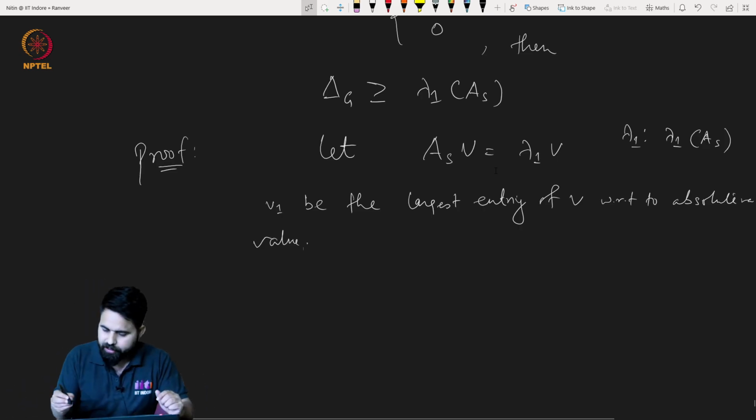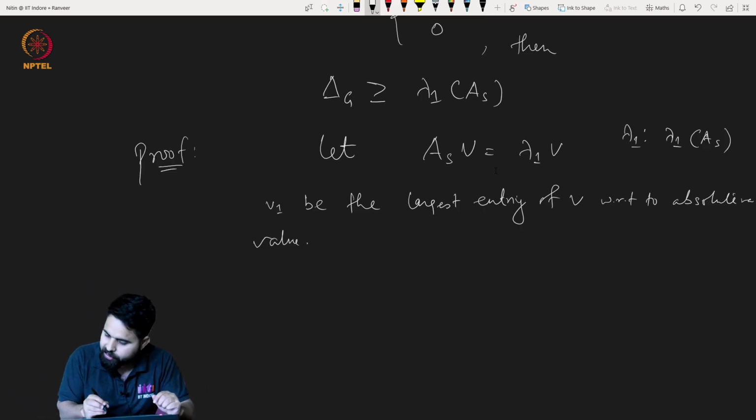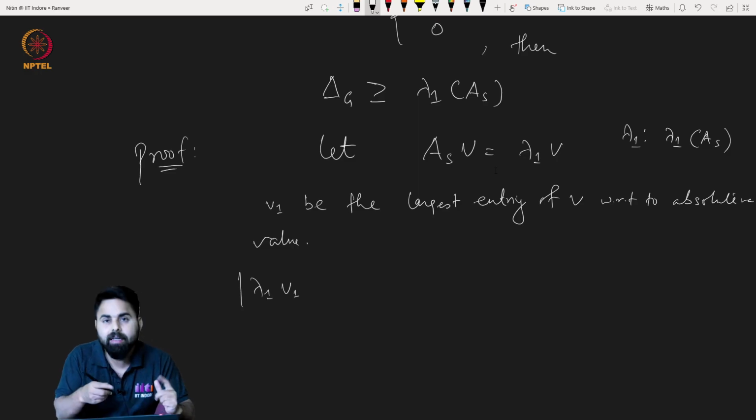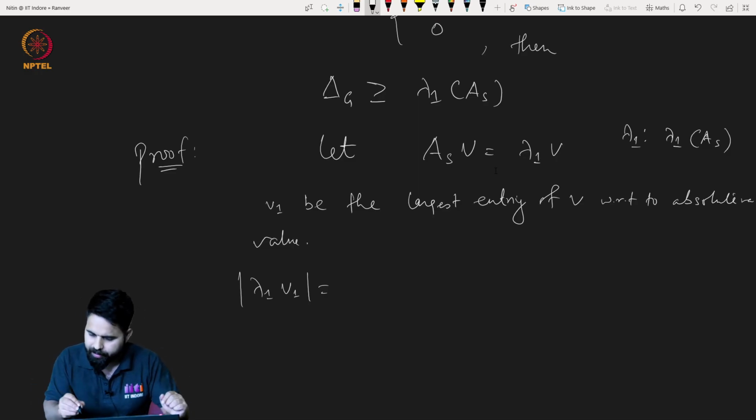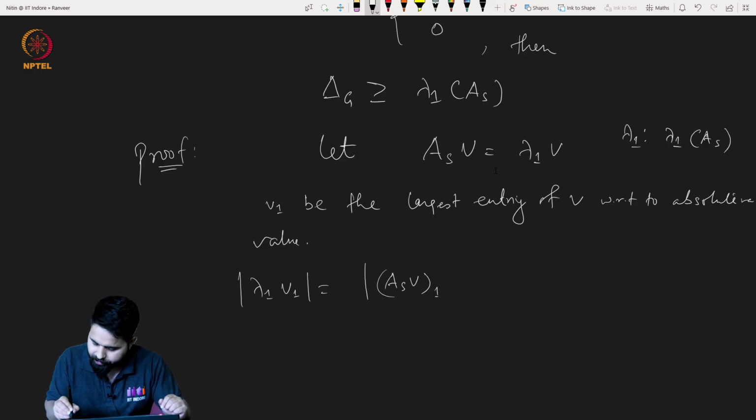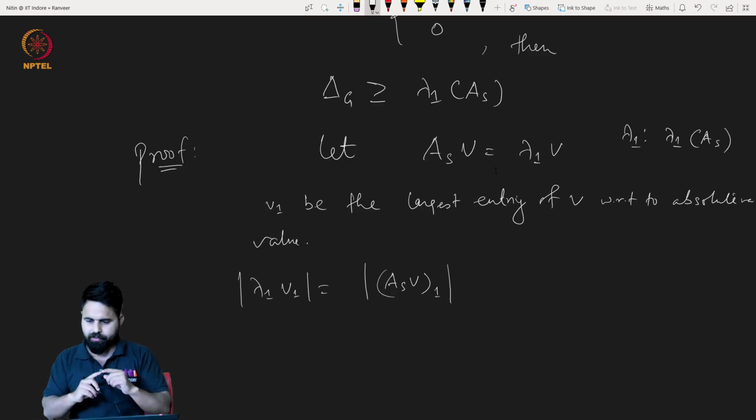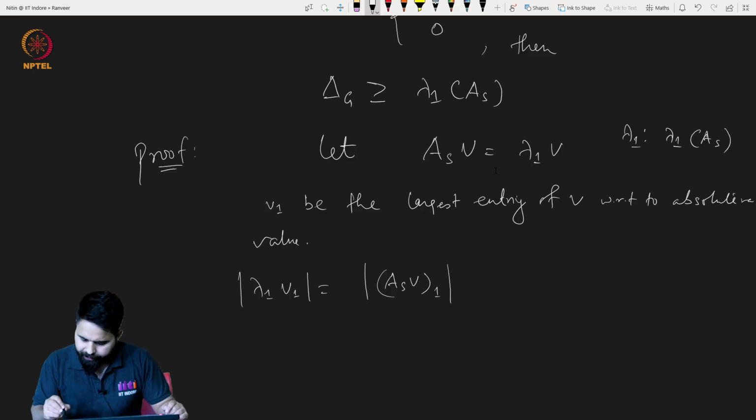Then, due to this definition, lambda 1 v1 is nothing but the first entry of AS v.